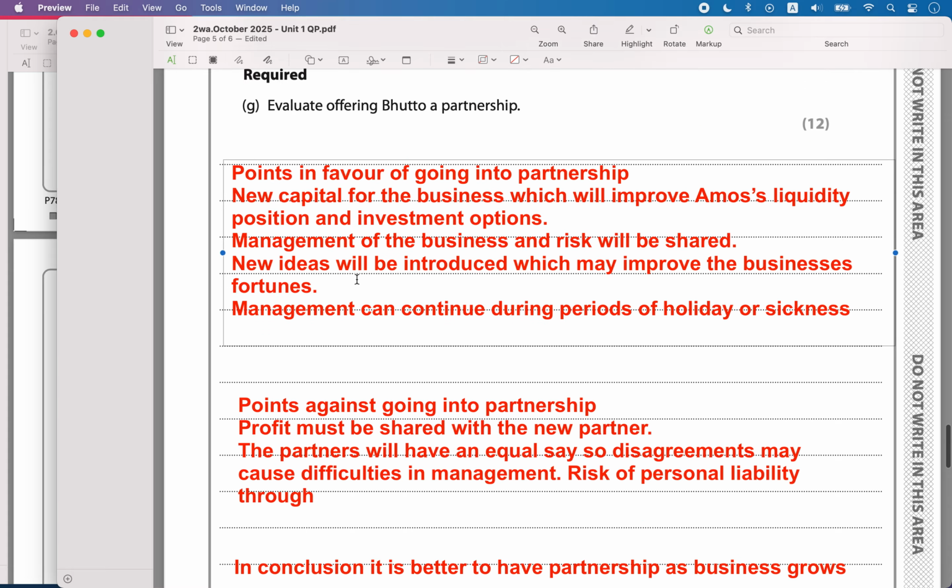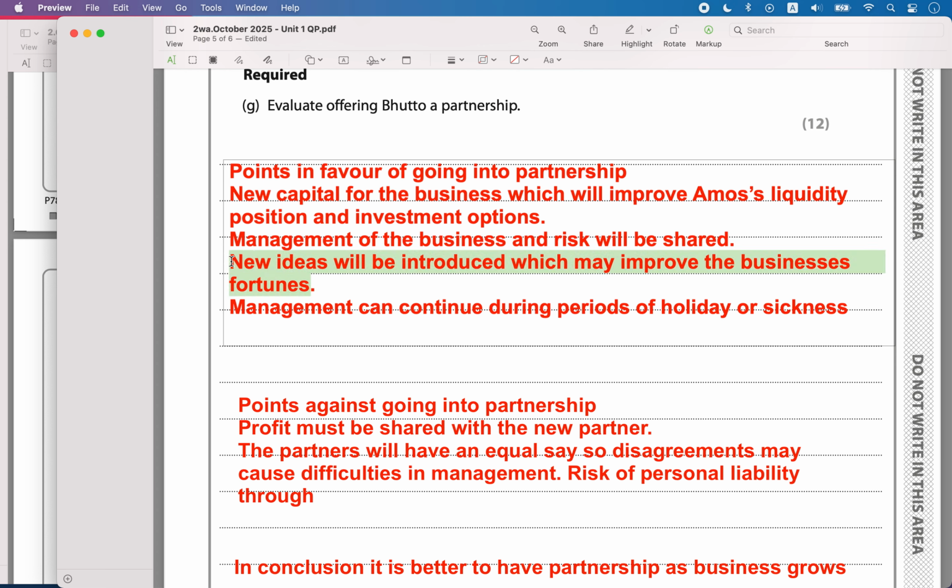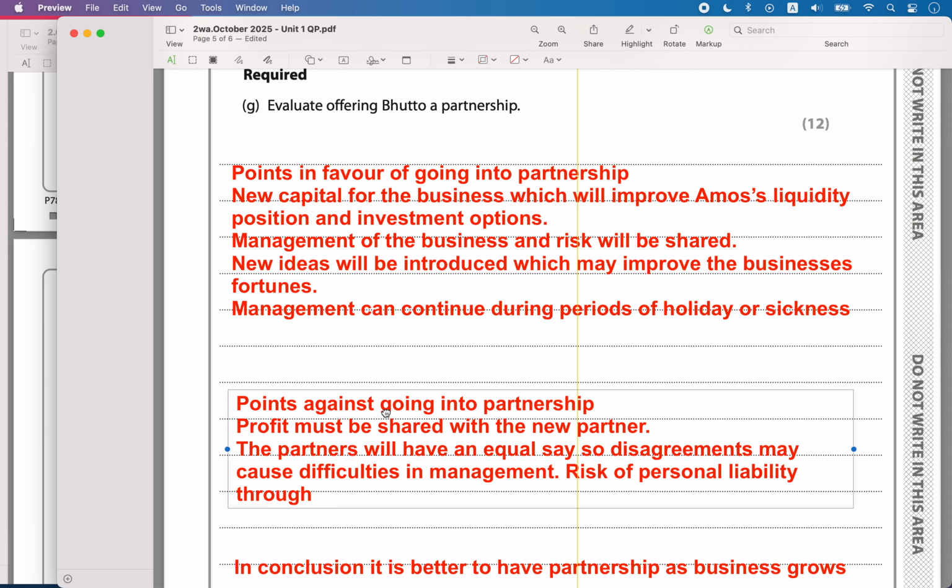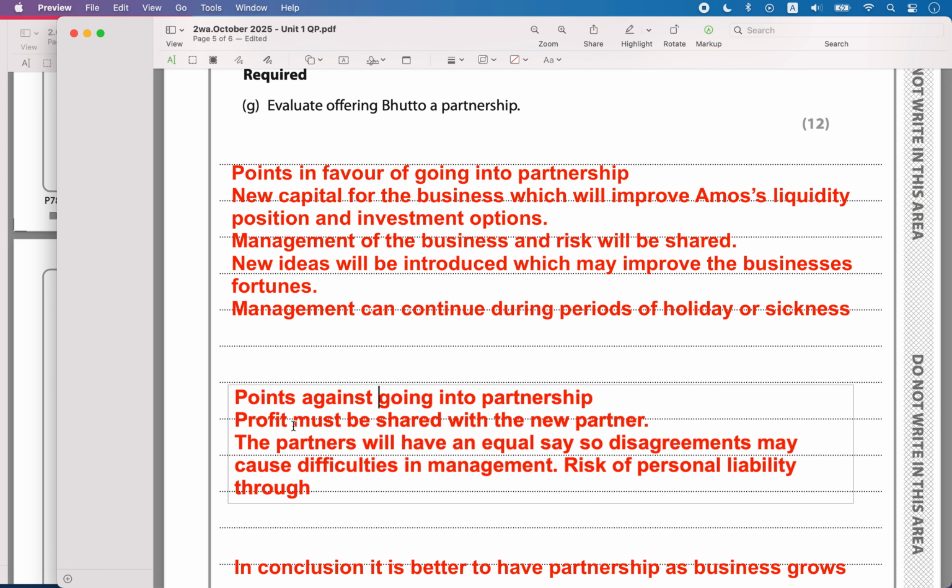Management of the business and the risk will be shared between the partners, so he will reduce his burden. He will give some of his jobs to his partner. Then new ideas will be introduced which may improve the business's fortunes. Any new skills or ideas which the partner owns, he will start sharing with Bhutto. Then management can continue during periods of holiday or sickness, so the burden is reduced. Now what are the points against the partnership?